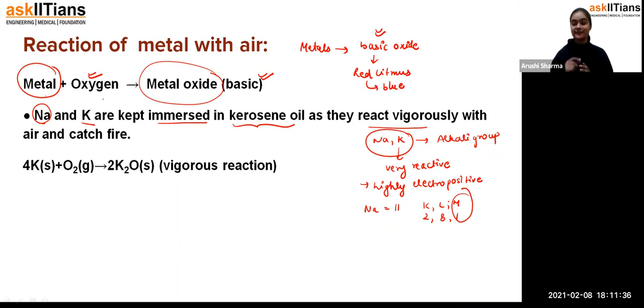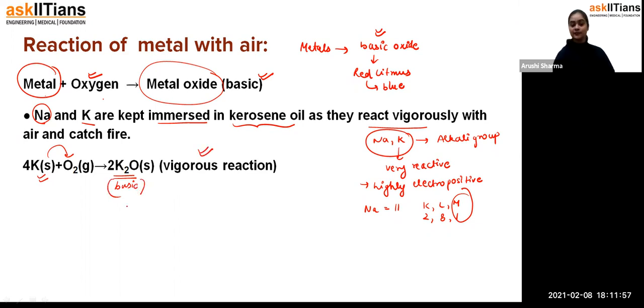They just have to donate one electron, and due to that they become very reactive in nature. So if you see K, that is potassium, reacting with oxygen, it forms potassium oxide. This potassium oxide will definitely be basic in nature, but the reaction will be very vigorous. Fine, students.